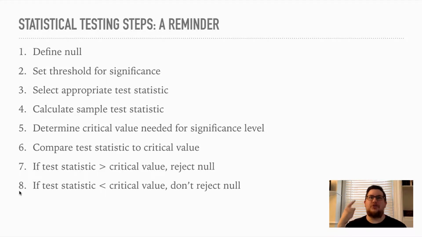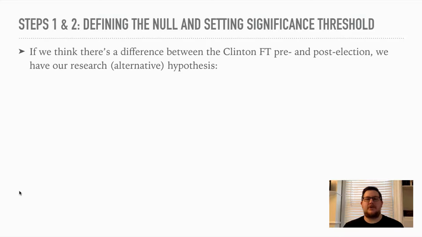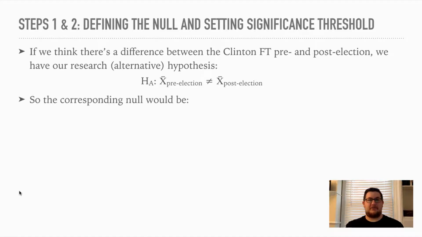Hopefully this is getting drilled into your brain. So steps 1 and 2 are very similar to the last video. If we think there's a difference between the Clinton feeling thermometer pre and post-election, we have our alternative hypothesis: the mean pre-election is not the same as the mean post-election. The corresponding null would be that the two are the same, that there's no movement before and after the election.